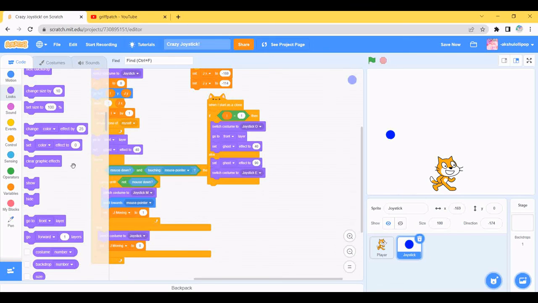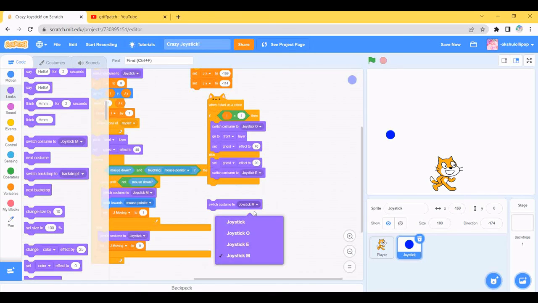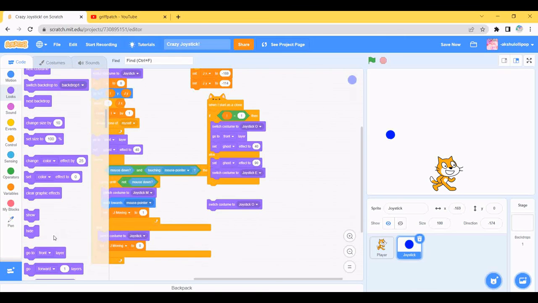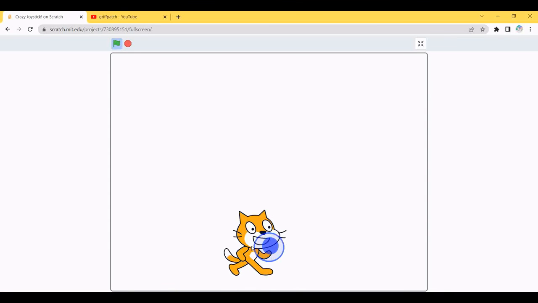So what we need to do is drag the switch costume and keep it here and change it to O, the last thing. And go to front layer and again go to effect to. Yeah. So we are almost done. Yeah, of course it's good. Wow, it's quite ready.